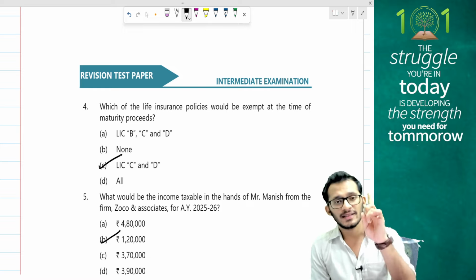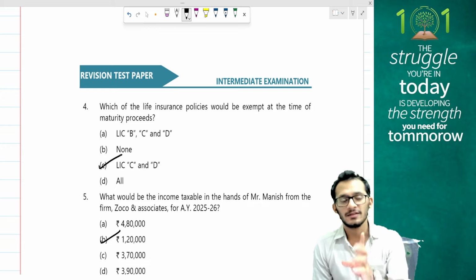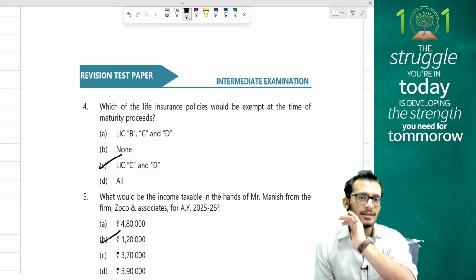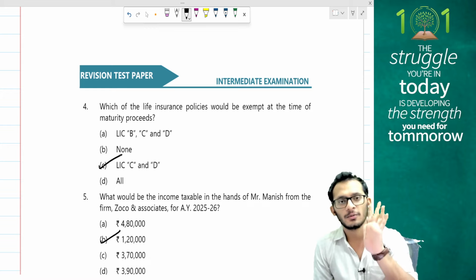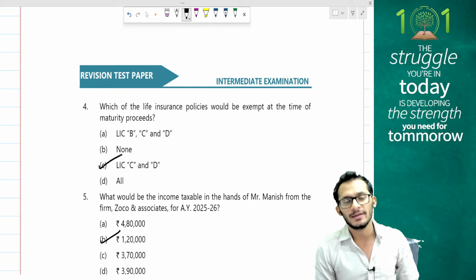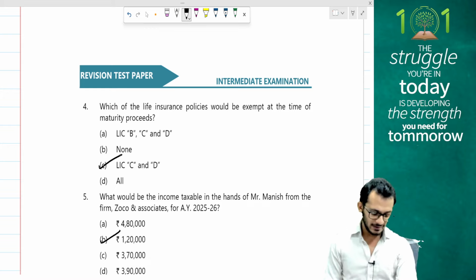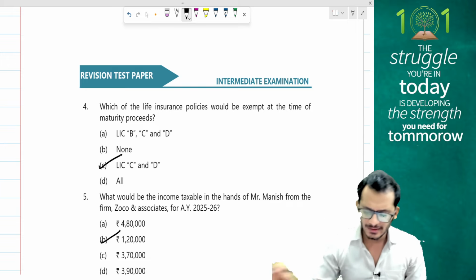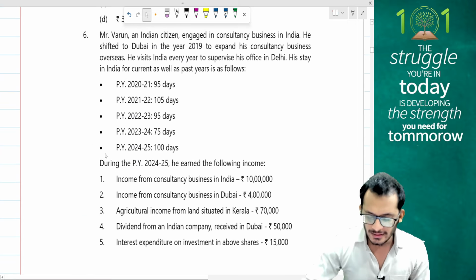So what are the rules, people? Step number 1, always check for the 10%, 15% and 20% premium. If the policy itself is taxable on that, then there is no discussion forward. That is a taxable policy. If the policy is exempt on those lines, then I check for the premium of 5 lakh rupees. If the premium is up to 5 lakh rupees, I am exempt. If the premium goes more than 5 lakh rupees, I will have to end up taxing that. Are we clear? Yes, sweet. Keeping that in mind, I think we're done with the MCQs, people.